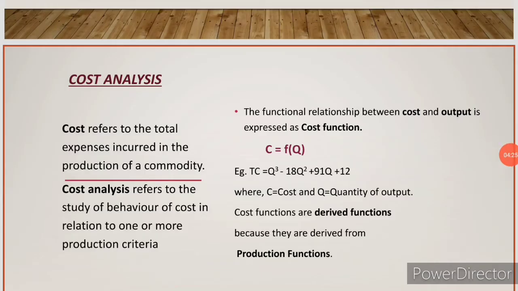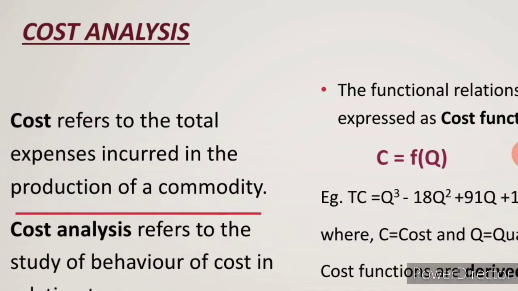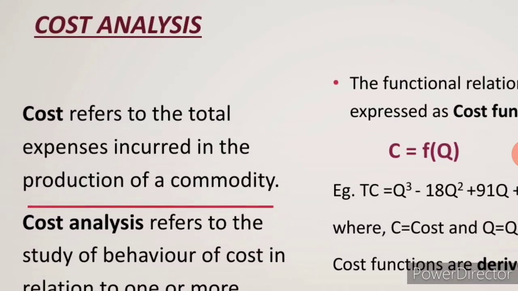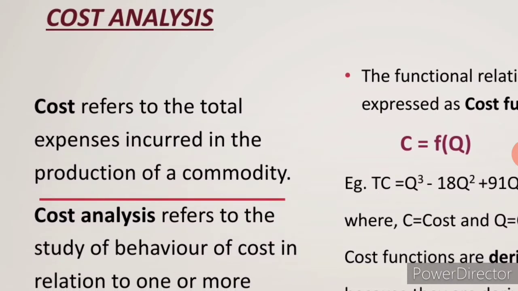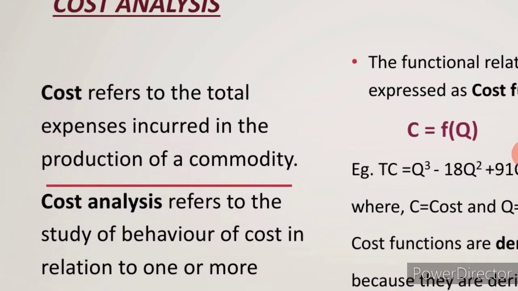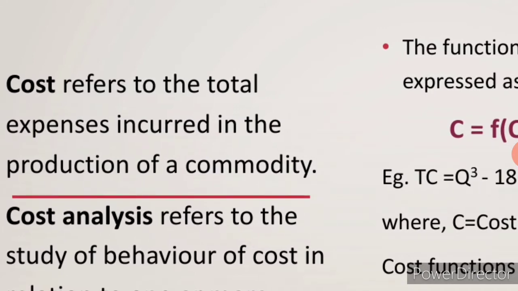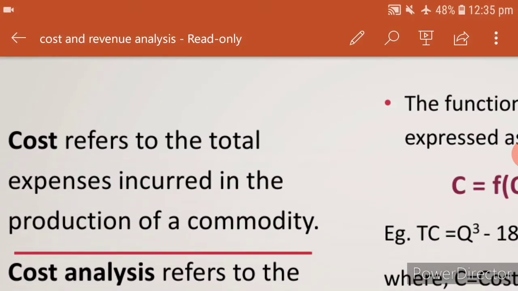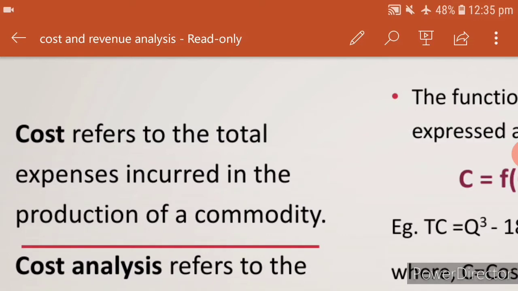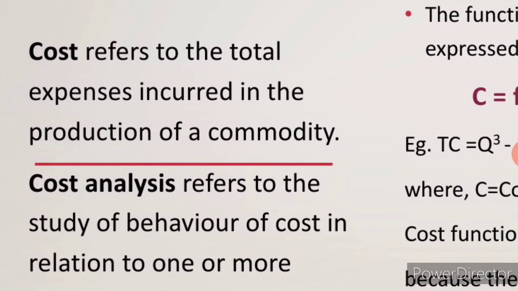Now we will see the cost analysis. What is cost? Cost refers to the total expense incurred in the production of a commodity. In order to produce a commodity, how much cost has been incurred? Cost means an expense. Whatever we are going to produce, the amount incurred in order to produce a commodity is called cost.